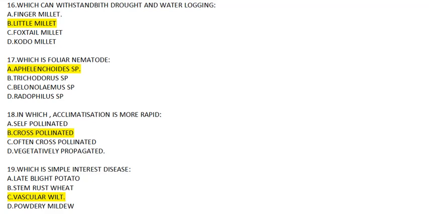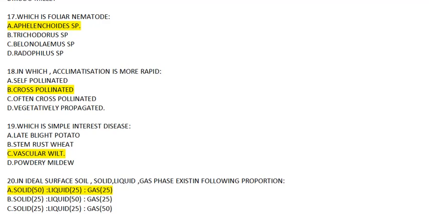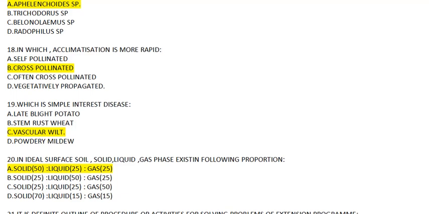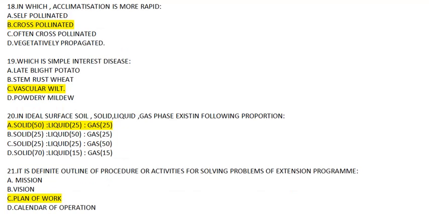Now coming to question number 17. Which of the following is a foliar nematode? Aphelenchoides. This is given in Nimratsunda. Then question number 18. In which of the following is acclimatization more rapid? Options are self-pollinated, cross-pollinated, often cross-pollinated or vegetatively propagated. Well, a naturally cross-pollinated crop will adapt itself more quickly in a new environmental condition than a self-pollinated crop because a genetically variable population can adapt more easily. So the answer to this will be B, cross-pollinated.